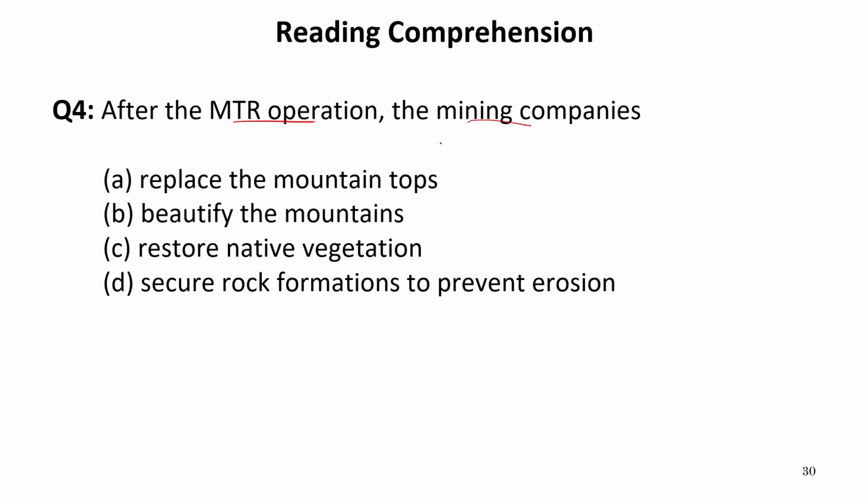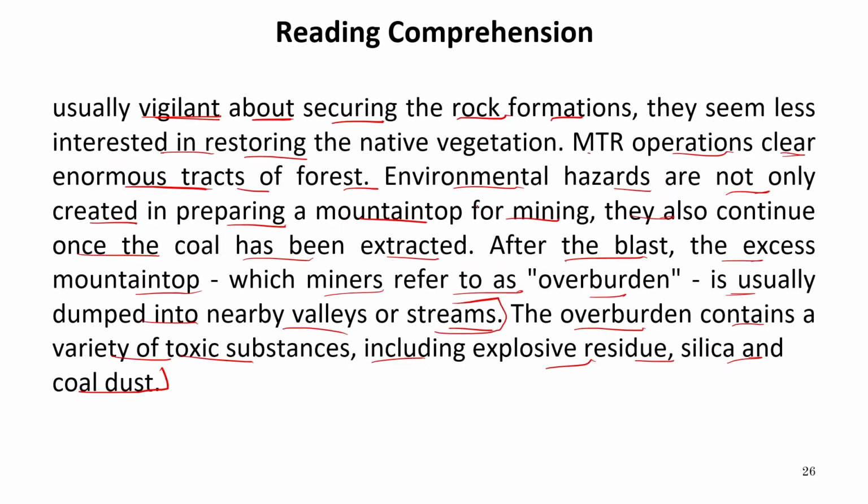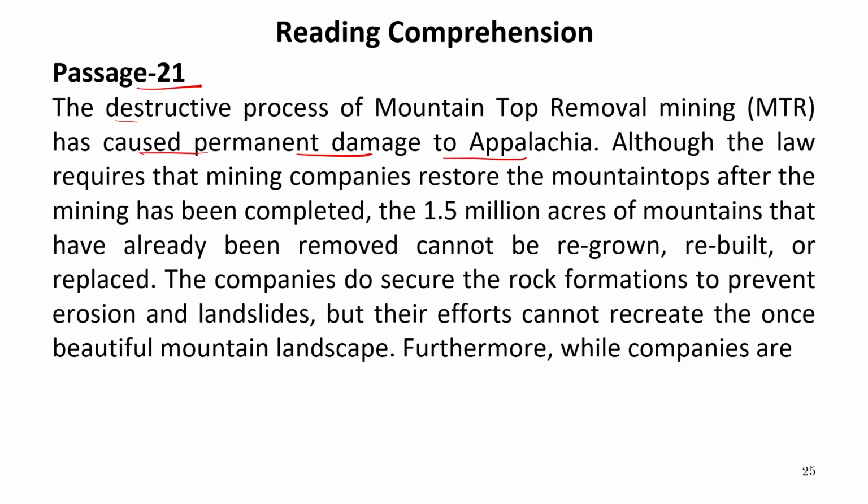After the MTR operation, the mining companies. Now what did they do? Now let's get back to the passage again. After the blast, the excess mountaintop, which miners refer to as overburden, is usually dumped into nearby. Okay, let us see if the word company is written in this passage or not. Yes, of course, it is written over here. The companies do secure the rock formations to prevent erosion and landslides, but their efforts cannot recreate the once beautiful mountain landscape. So this is what the companies do.